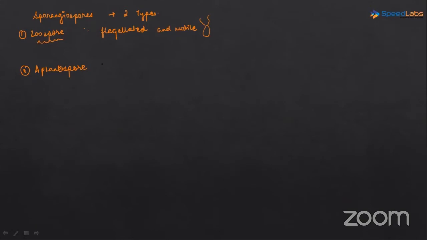And when the sporangiospore which is developing is non-flagellated, not having flagella and non-motile, then it is called aplanospore.